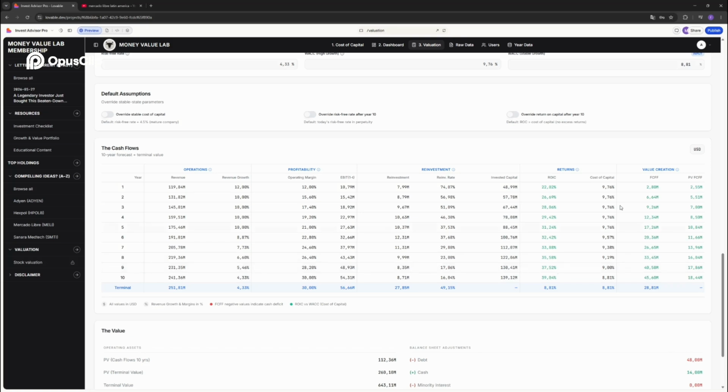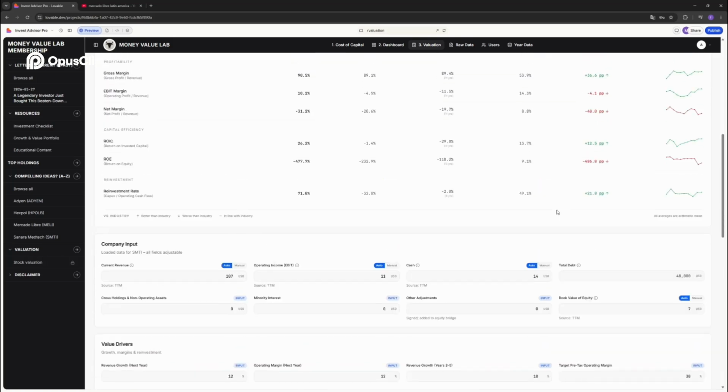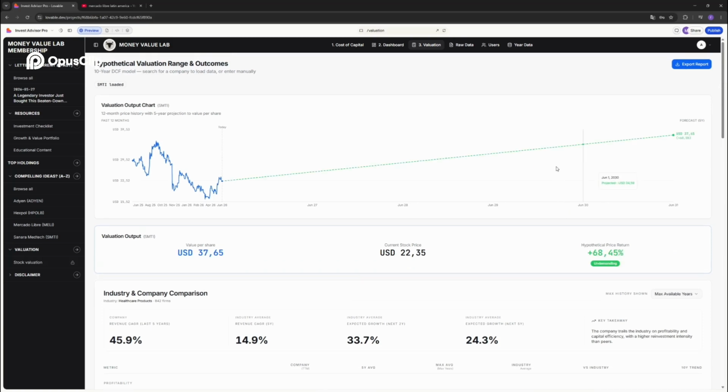more realistic. Now, as a default, return on invested capital will equal cost of capital, meaning that once the company becomes mature, competition will increase and it will have difficulty earning higher than cost of capital. You can, of course, override this. You can do that with super companies like Alphabet, Google, etc. But for Sonara, I will not do that for now. Then you're done. Then you just press calculate value.